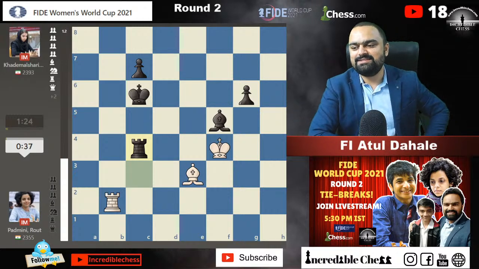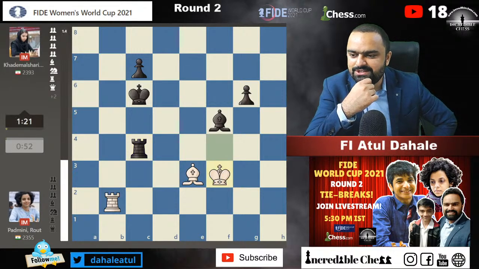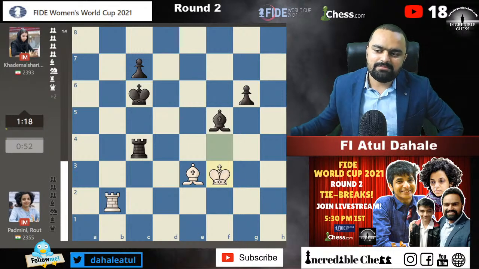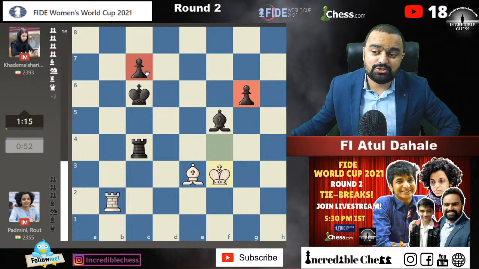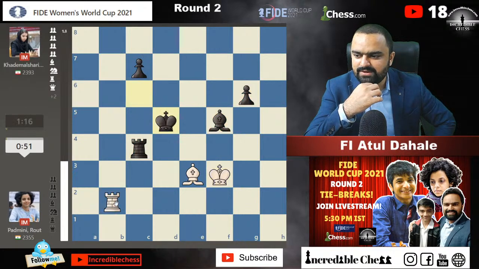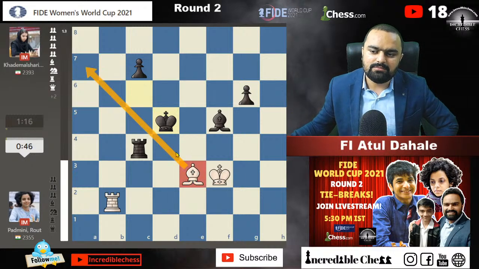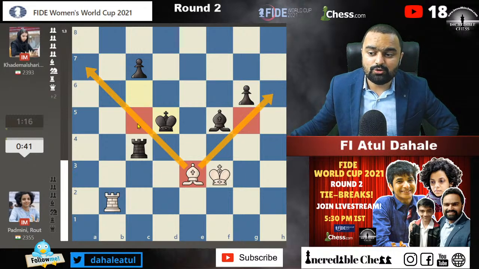Okay, Padmini is 2 pawns down, guys. In time pressure, she made some mistakes. The only chance for her, I think, is to sacrifice her bishop for both the pawns, and if she manages to do that, then bishop and rook against the rook can be a draw. That's the only way she can draw this game. For the bishop, one diagonal principle should be there to stop all the pawns, but here the bishop is torn between 2 different diagonals, and it's kind of difficult.